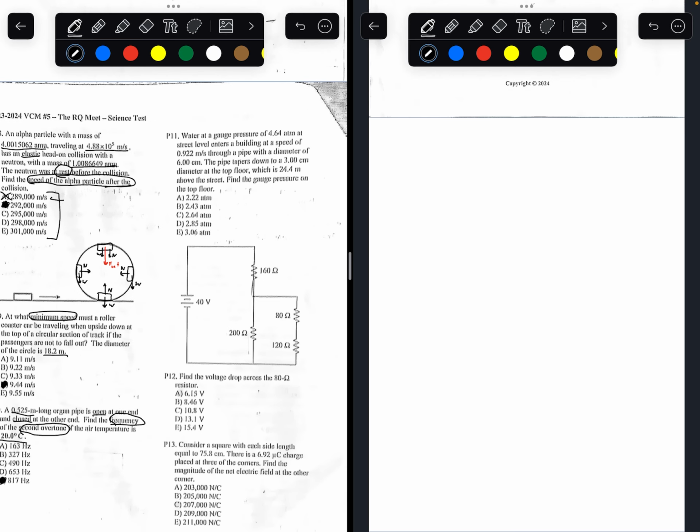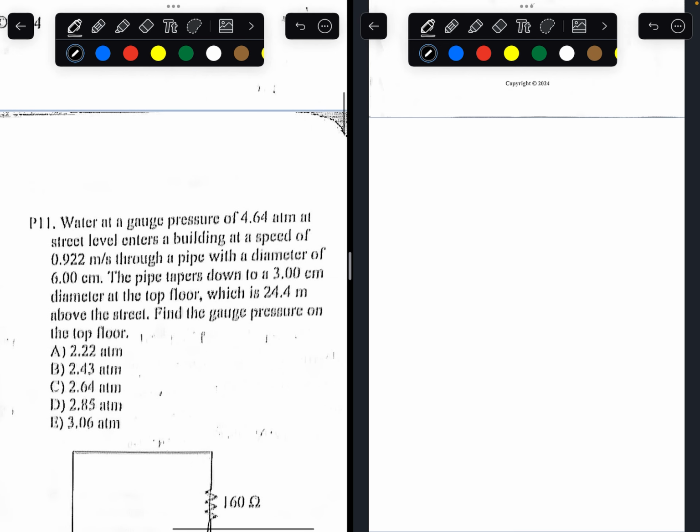Number 11. Water at a gauge pressure of 4.64 atm at street level enters a building at a speed of 0.922 meters per second through a pipe with a diameter of 6 centimeters. The pipe tapers down to a 3 centimeter diameter at the top floor, which is 24.4 meters above the street. Find the gauge pressure on the top floor.